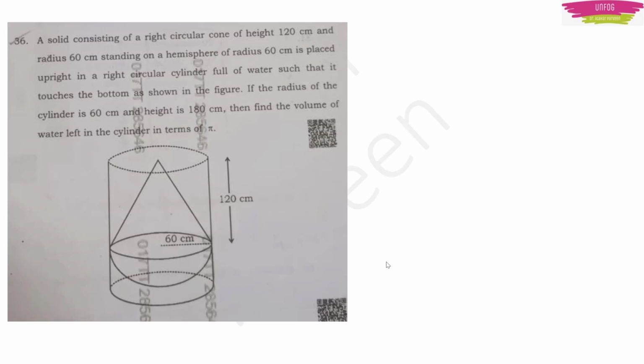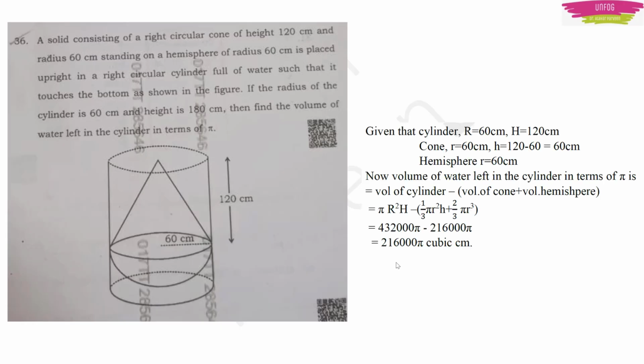You have to find the volume of the water left in the cylinder in terms of pi. Here they have given all the details of the cylinder, cone and hemisphere, right? One thing we have to understand is that the volume of water left in the cylinder will be equal to the volume of the cylinder minus, see, how much water is left here is the question, right?